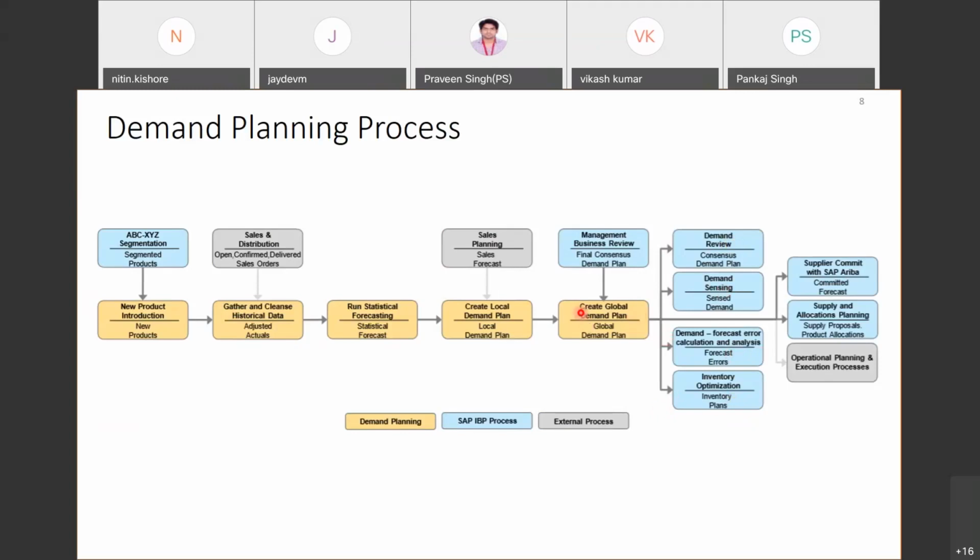And we can also send it across for supply planning. So we'll look at that. But you can see the color, the orange color. These are the steps within the demand planning process. So today we are going to discuss this new product introduction, and we look at these four steps. So we will now see that it is a very sequential step.